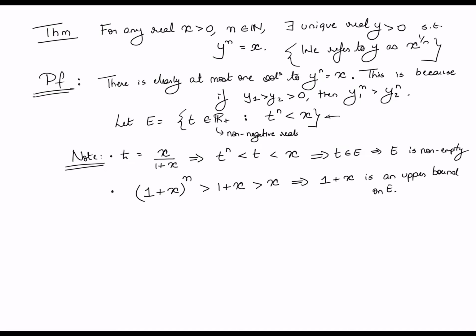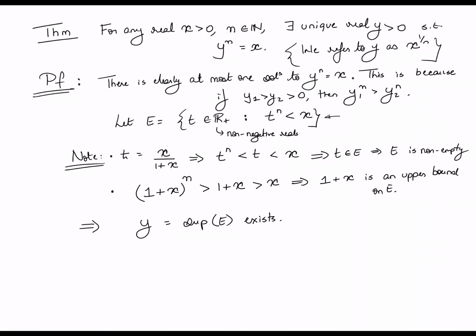Now, because R satisfies the least upper bound property, that means that the supremum of E must exist. So let me denote that by y. So we know that a supremum exists.